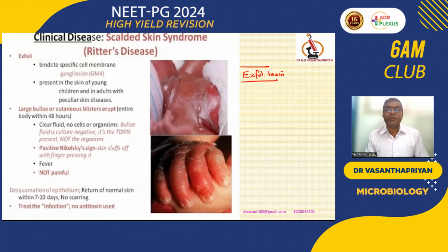There are two different manifestations possible with the exfoliative toxin. A mild manifestation in children is the bullous form, which we call bullous impetigo, and the severe form is called staphylococcal scalded skin syndrome. It is nothing but Ritter's disease. If the same manifestation happens in adults, we call it toxic epidermal necrolysis. So what is the one important point to remember here? Scalded skin syndrome is a manifestation in children under the age of 10 or 15, and TEN is the manifestation in adults. Both are severe forms and lead to blister formation.